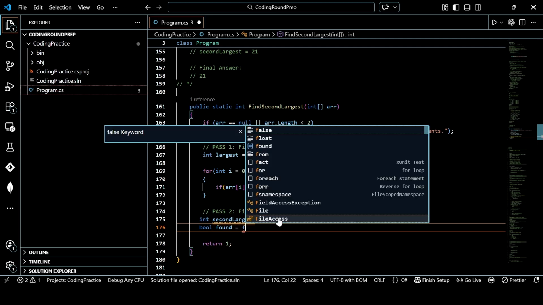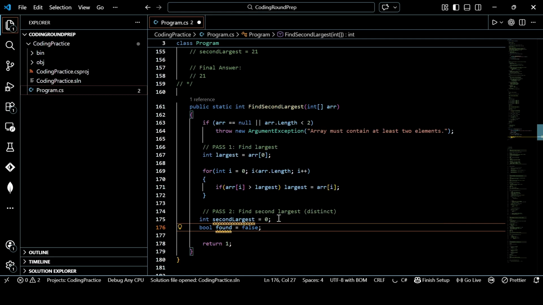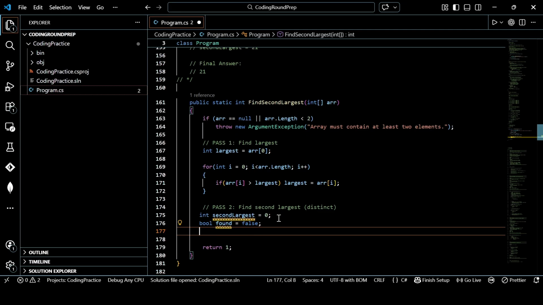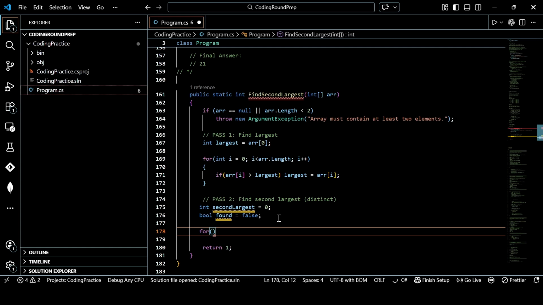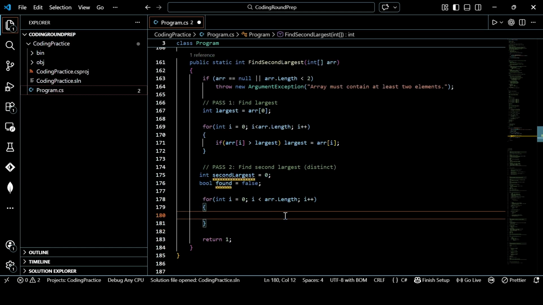So let's create a flag which will represent whether we have found the second largest or not. And why I'm doing that, you will realize when I'm coding that. This is a very important reason why we are taking that value. So we'll traverse through the entire array again, right? This is what we are calling the second pass. This was the first pass, and this is the second pass, which we are doing currently.